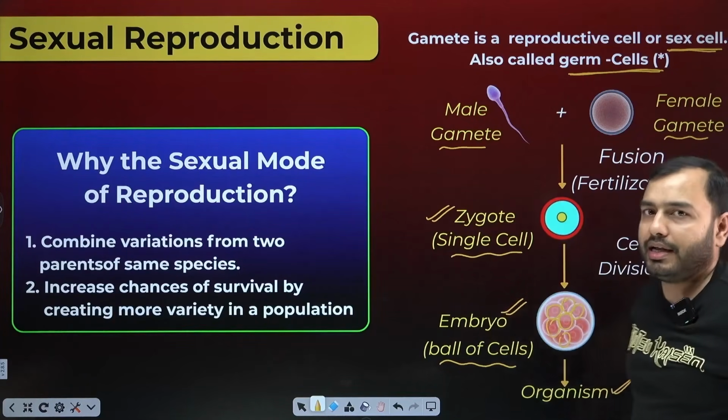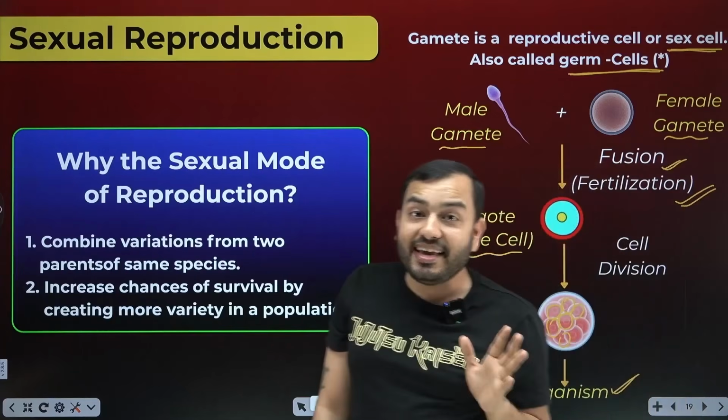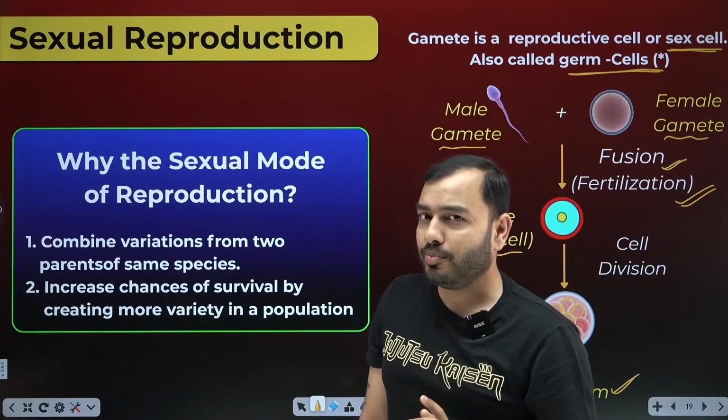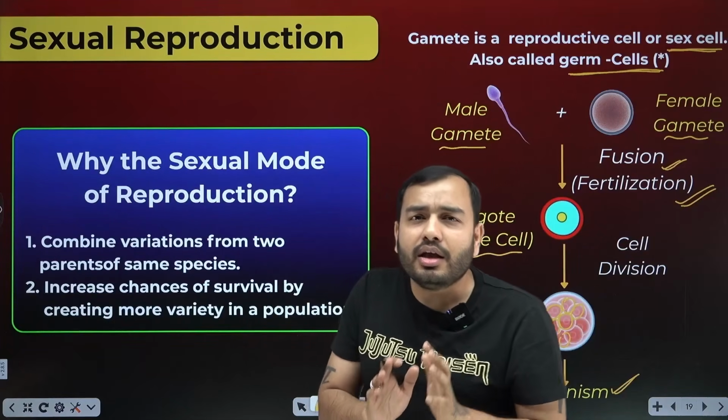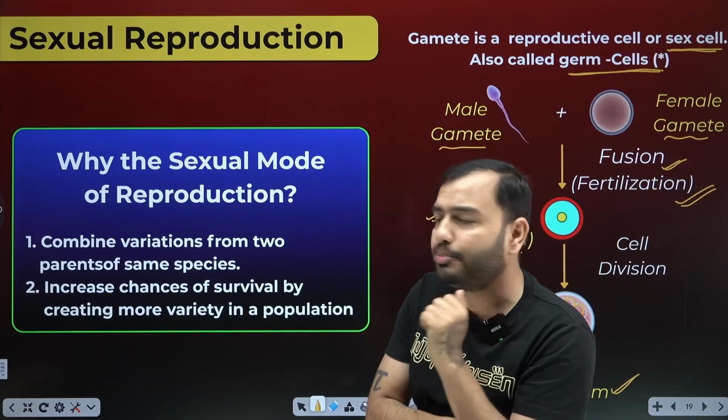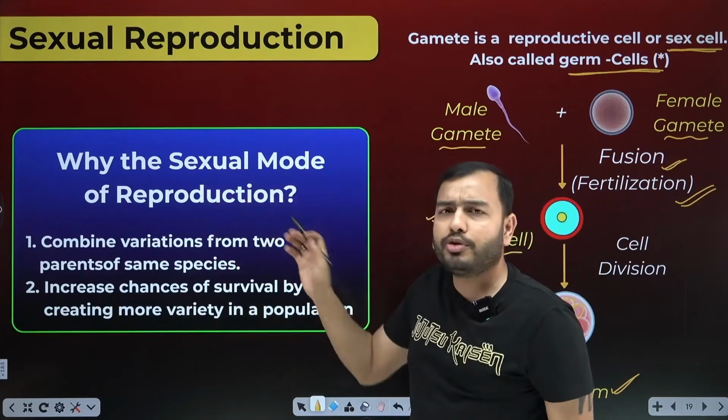Then it will divide to form the organism. Now a good question comes. If a new individual is formed through asexual reproduction, without sexual intercourse, then what is the need for sexual reproduction? NCERT asked this: why the sexual mode of reproduction?